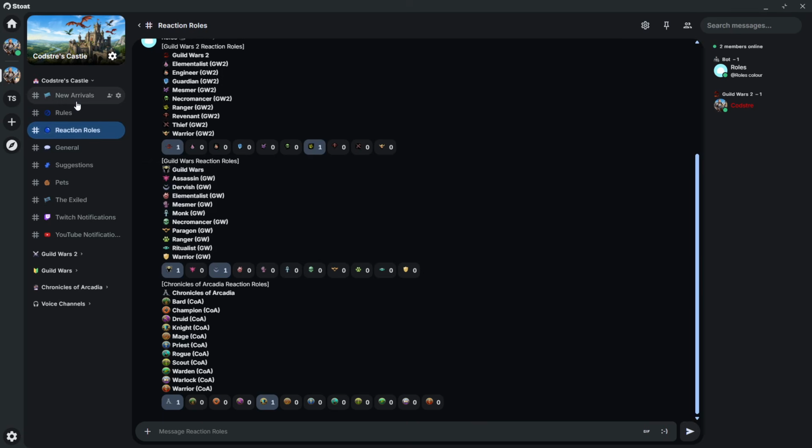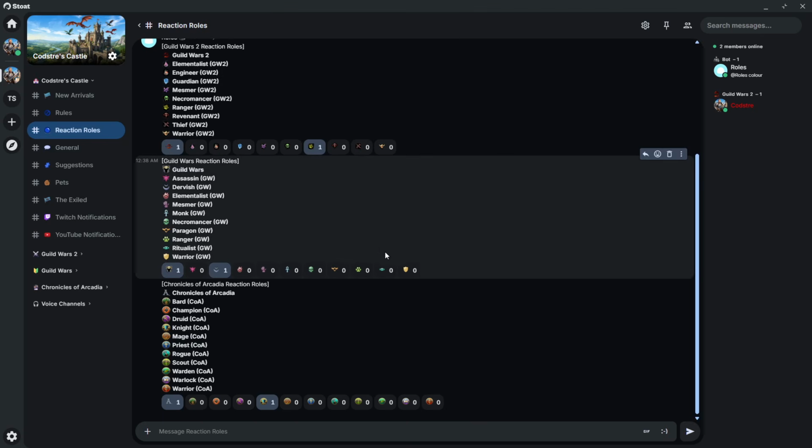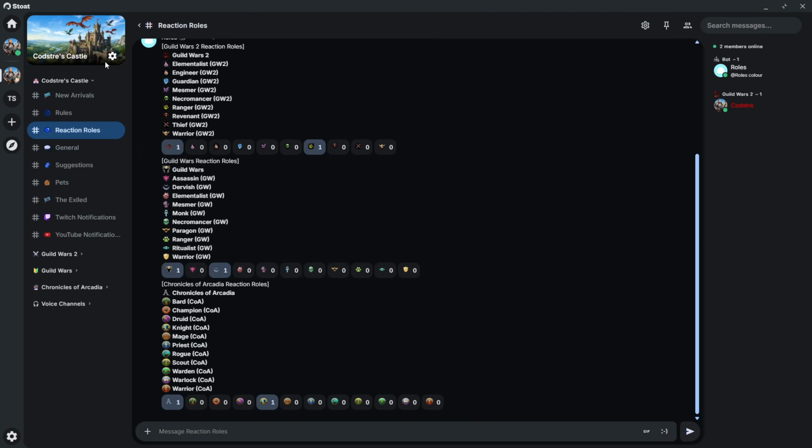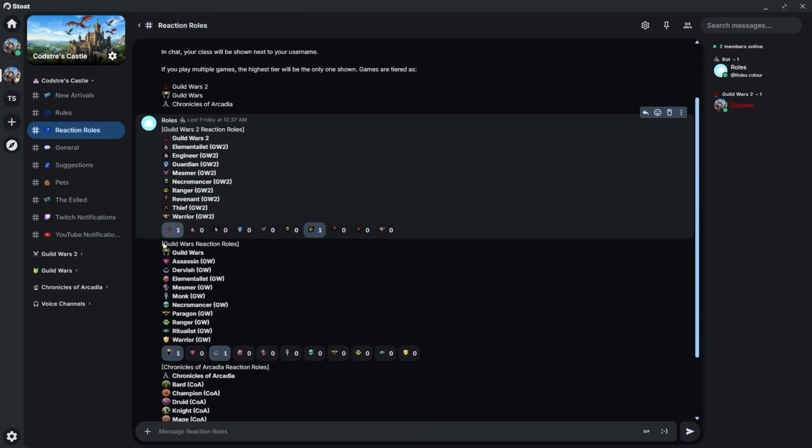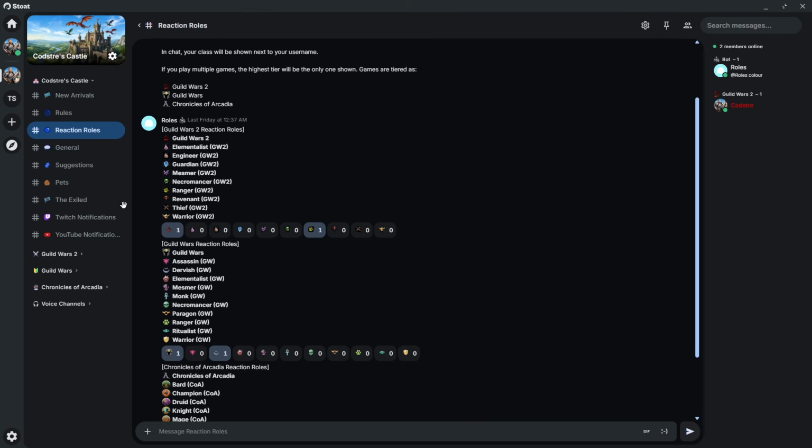But it is really cool because you can have all these things for your channels, all the images. You can set up all your roles. There's no limit on the roles, but as I said, if you want to set up the robot, you do have to have these emojis, and that's really the only downside, is you do only get 100, but Discord only gives you 50. So it does give you a little bit more than Discord does, and I really appreciate them for that, especially since they really aren't making any money off of this unless they're getting donations and things like that, which I don't even know if they actually accept donations. I'm just assuming that they do. But if they don't, that's awesome.